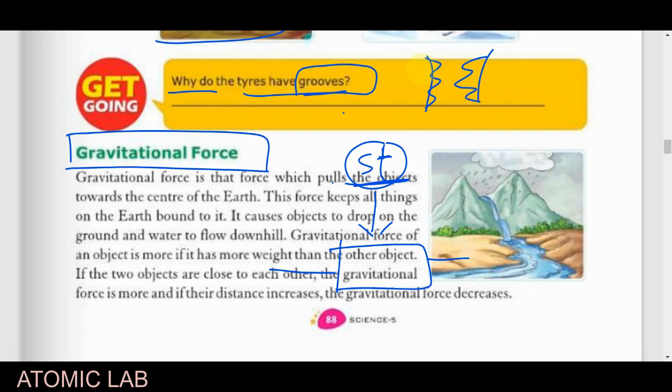If you see here, the clouds are present in our atmosphere. So the rain, definitely it falls down. The reason is that rain molecules are attracted by the gravitational force of the earth. So I hope you get the meaning of it. When we move upward from the earth surface, then this force will be reduced.